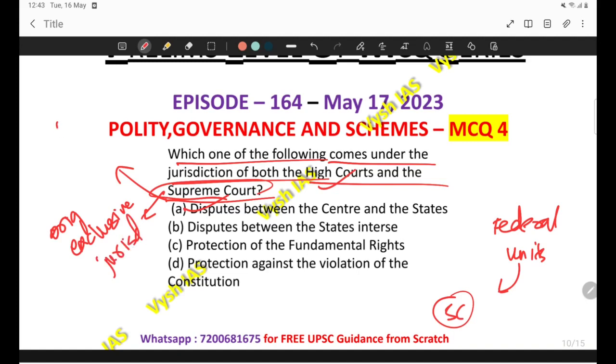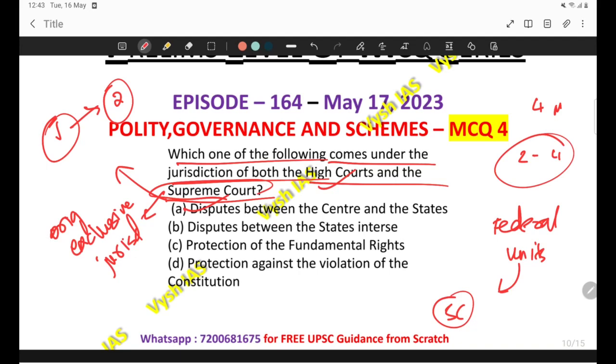Please revise the chapter on judiciary, because you are sure to get 2 questions from it, and it is not time consuming also. Please revise the basic concepts so that you don't lose those 2 to 4 marks. So this is very important.